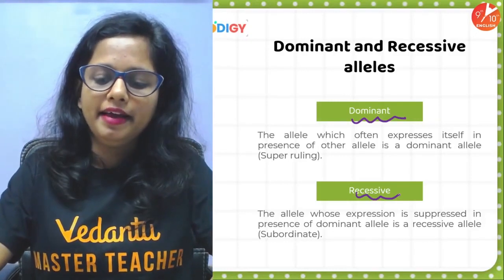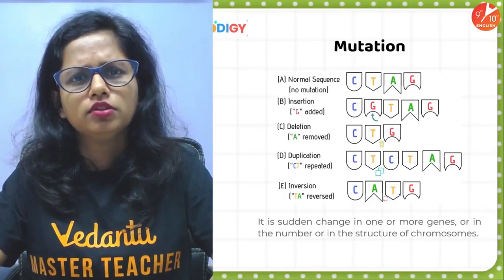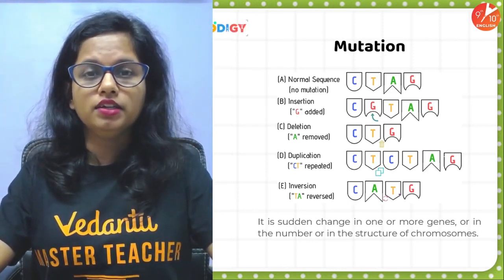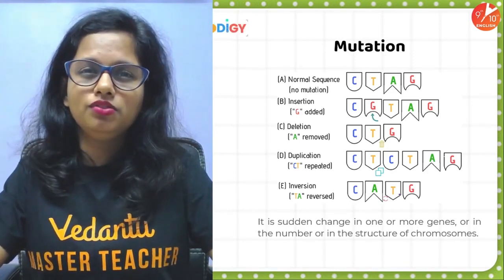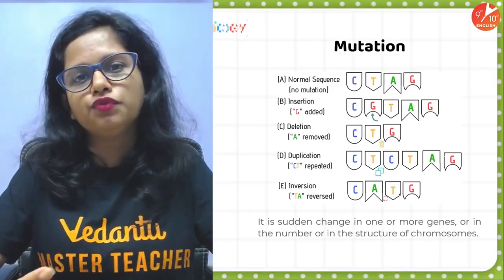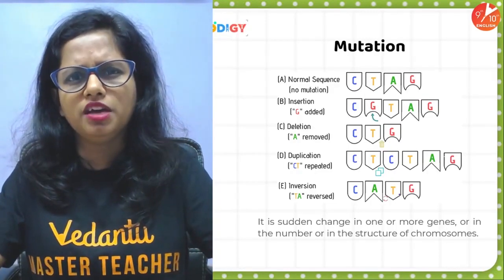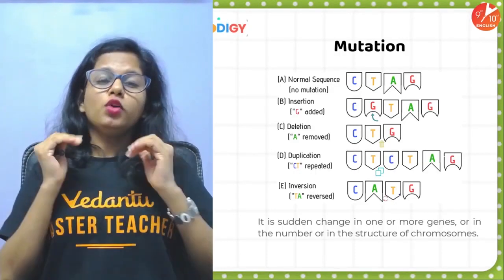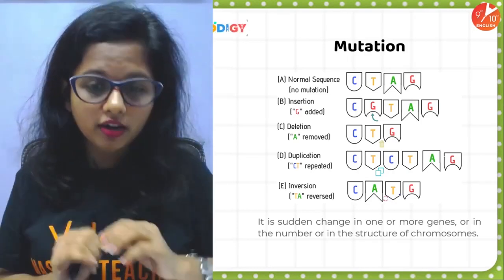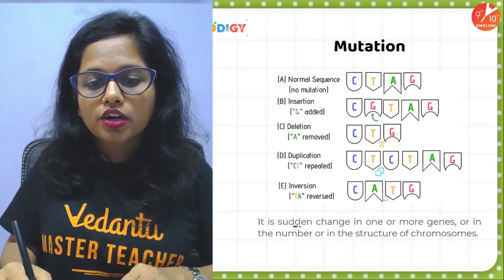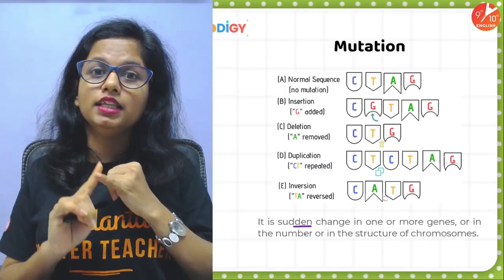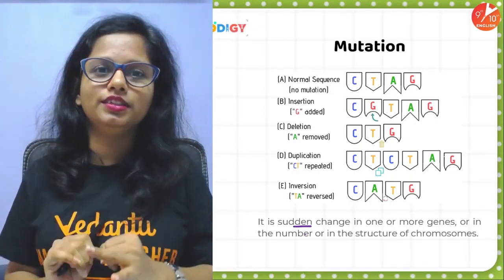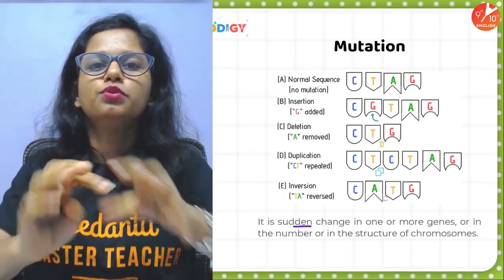And now let us move on to mutation. So people, nowadays during this pandemic with the coronavirus discussion everywhere, we see that the virus mutates frequently. That's a common behavior in viruses or basically microbes. But what is this mutation? So any sudden change, I repeat, any sudden change in the number of the genes or in the position of the genes is called mutation.